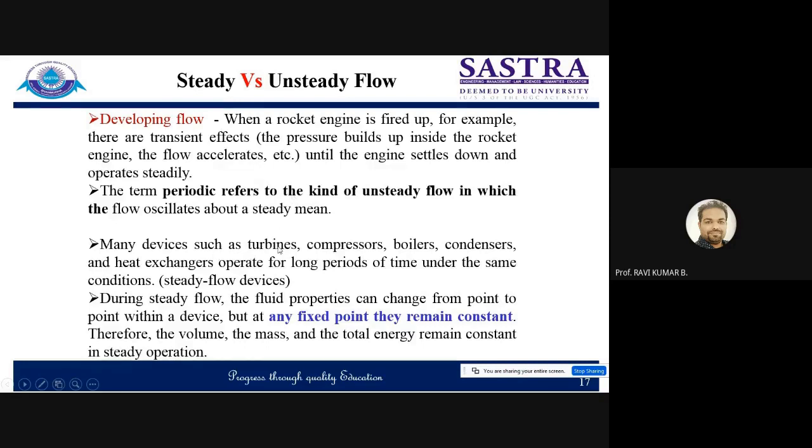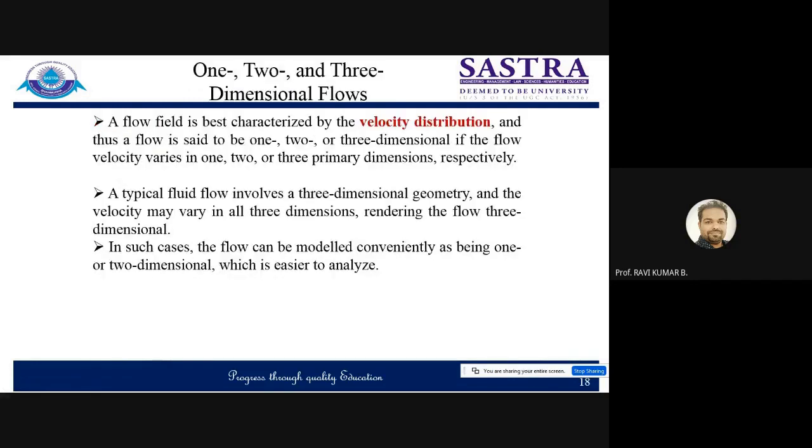Many devices such as turbine, compressor, boilers, condenser are steady flow devices. Within that device, your flow properties will not change. But if you take the inlet and outlet, there will be change in properties of the flow domain. So the turbine, compressor, boiler, condenser, and heat exchanger are known as steady flow devices. Keep in mind.